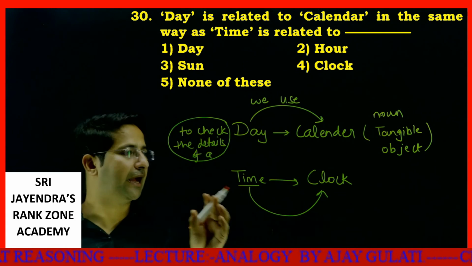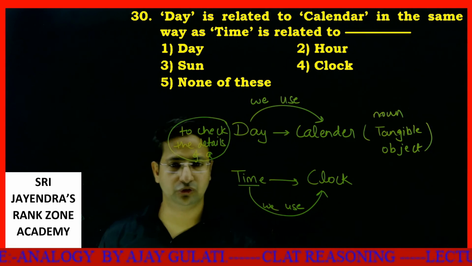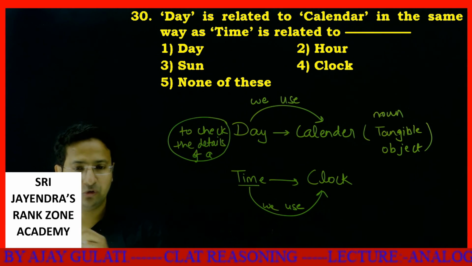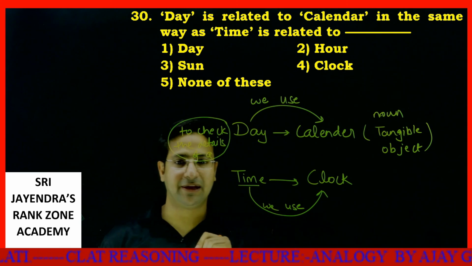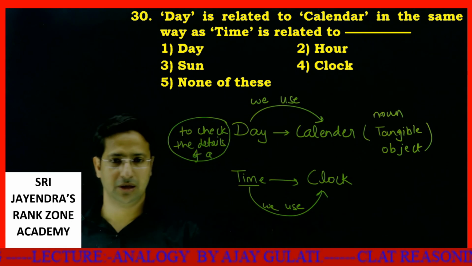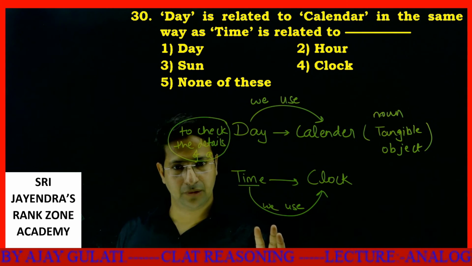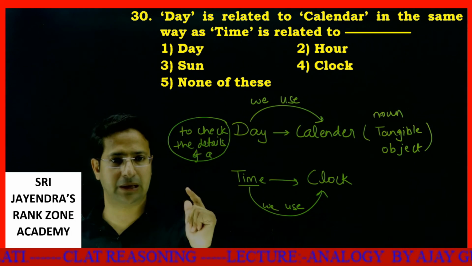To check the time, we use a clock. Don't say we use mobile, the application in mobile is actually the clock. Clock is basically the thing which tells time. Precise, my dear students. Should I move ahead?